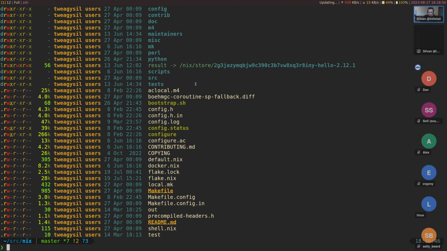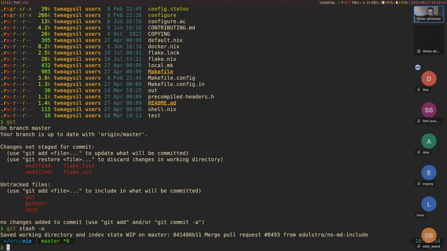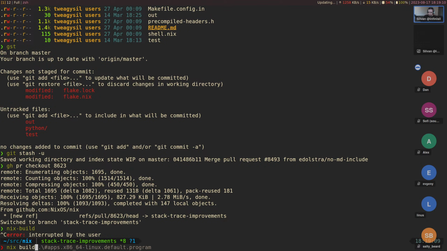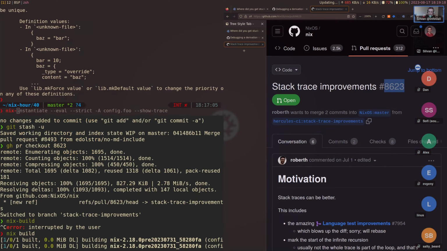So I'm in the Nix checkout here. I'm going to stash my existing changes. I'm going to use the GitHub CLI now to check out the PR. So just give the number or the URL. We can check it out. Now we could do a Nix build. Well, I guess let's use a Nix build like this. Will take some time, but let's leave this running in the background then.